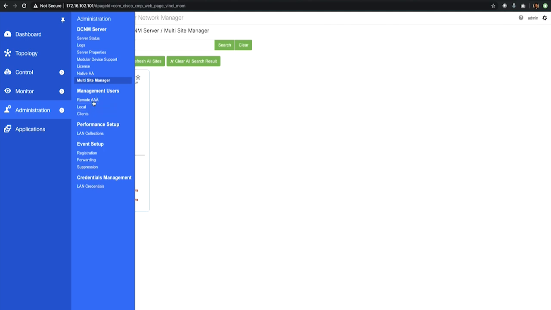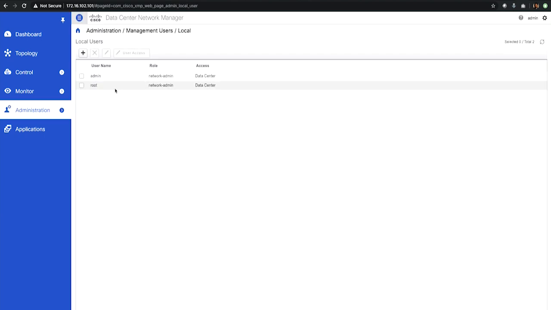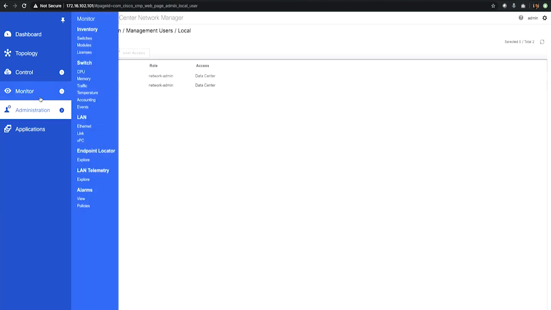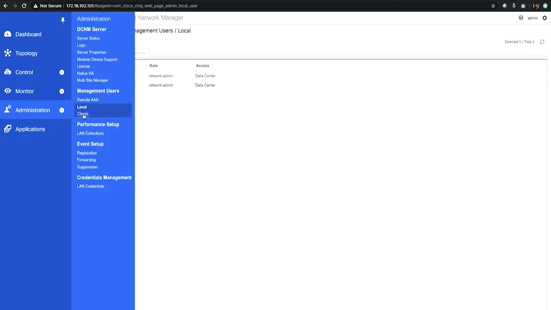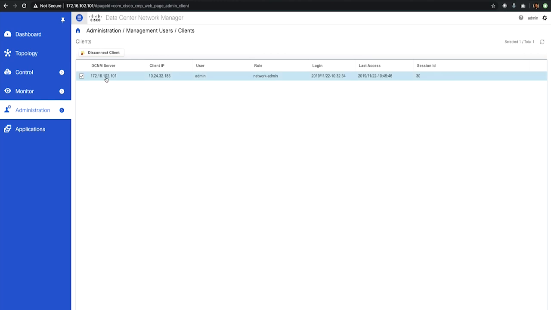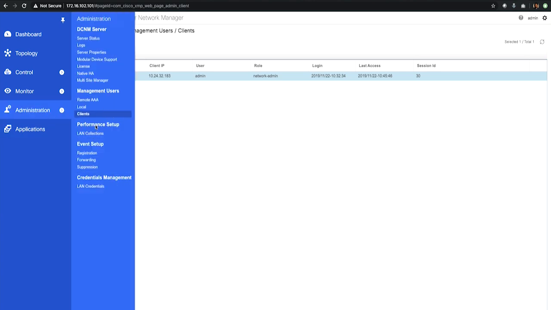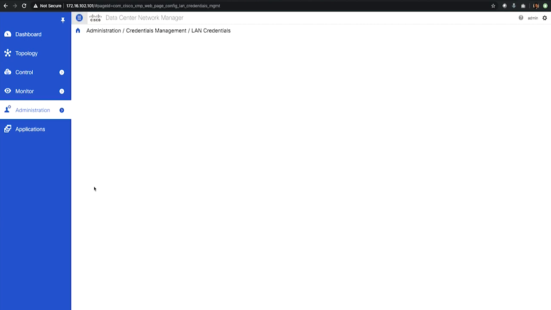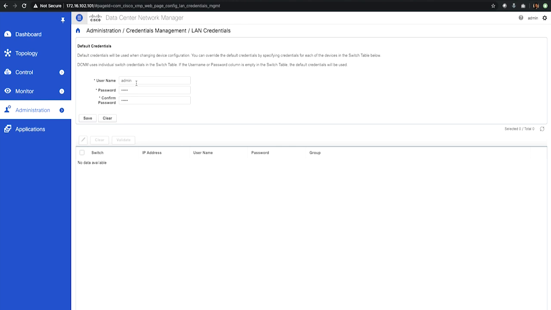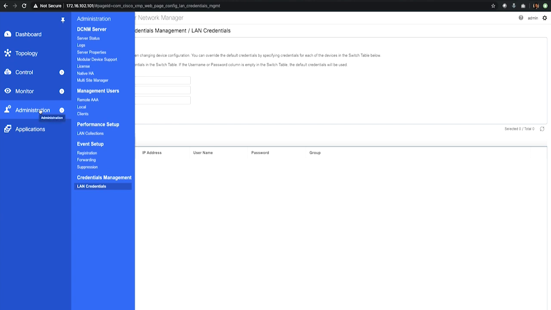In the Dcnm, you can also configure the AAA configuration or the different authentication methods. So you have your local user, admin, and root. You can use those, and apart from that, you have your clients. Your client is the server itself. If there are multiple clients that you're managing from the Dcnm server window, you can have that as well. And then you have the performance setup and event setups. For that, you can do the registration, the forwarding, and suppression. And then you can set up the LAN credentials here, the username and password that will be used by the devices. So a lot of options are available in Dcnm.